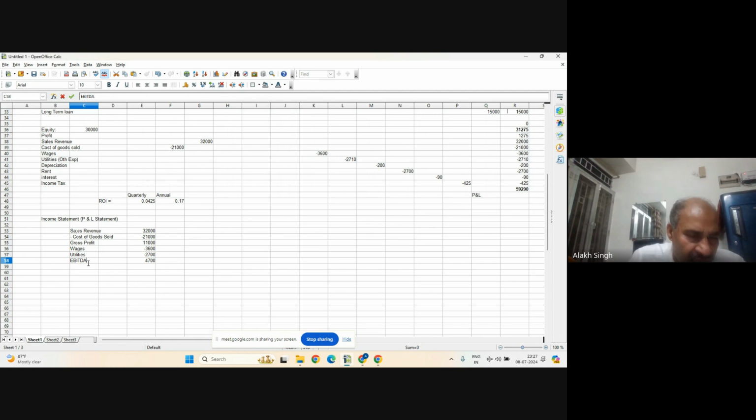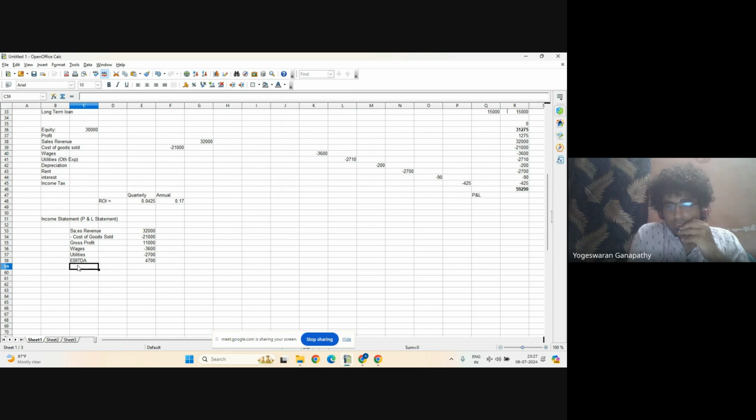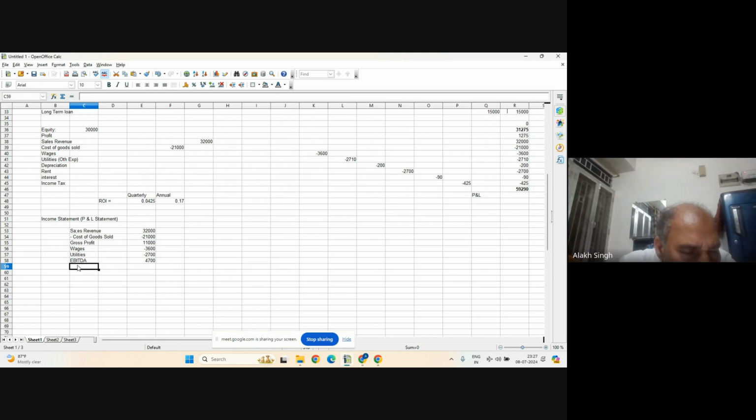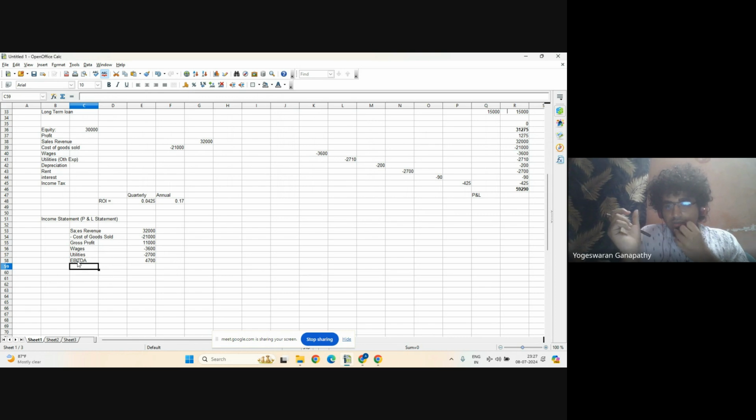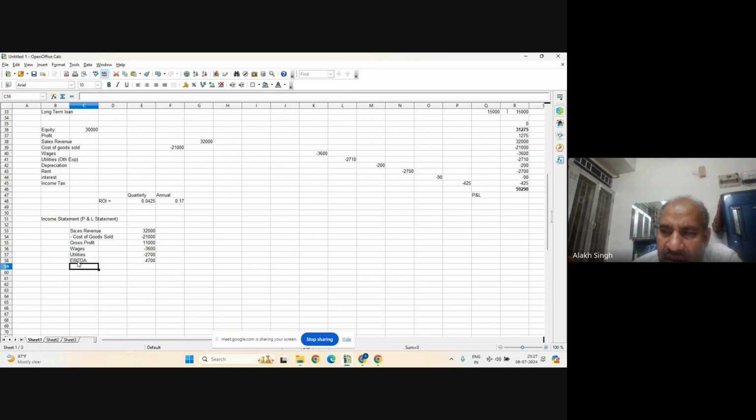So this became EBITDA. Now can you explain the amortization once again, sir? The amortization part is the depreciation of goodwill. What do you mean by depreciation of goodwill? When you buy a company, it has a good name. They say that this brand name will last for 10 years. Coca-Cola will be known as the top soft drink for the next 10 years. Someone buys Coca-Cola at its current price.